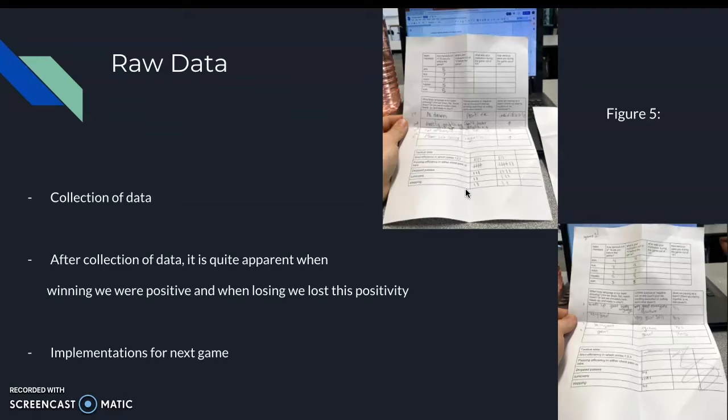Before we could identify what improvements had to be made, raw data was collected from our first round of games. In figure 5, data was collected in a document to analyse our body language, our positive and negative talk on the court, and whether we were playing as a team or individuals.